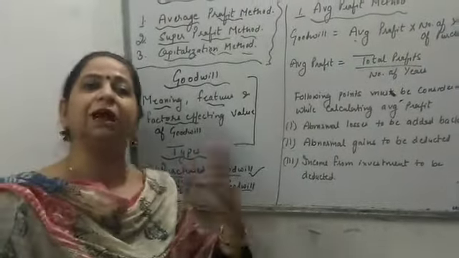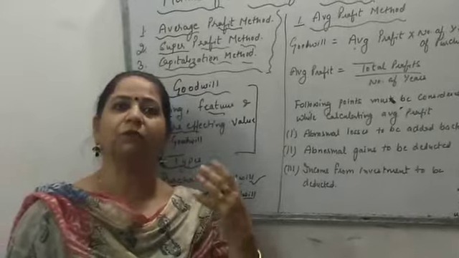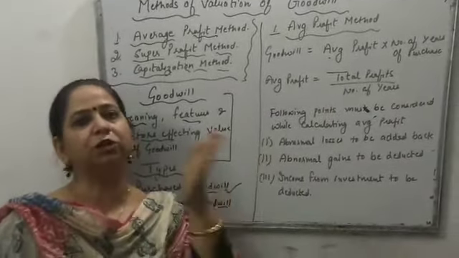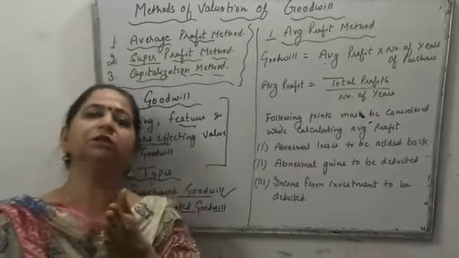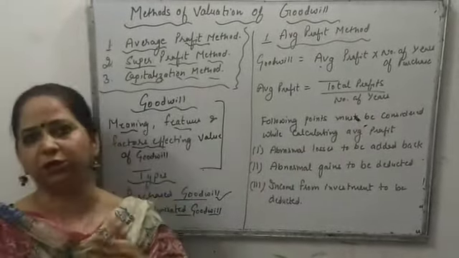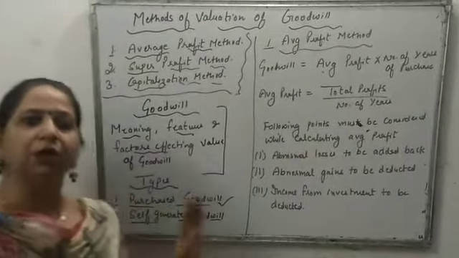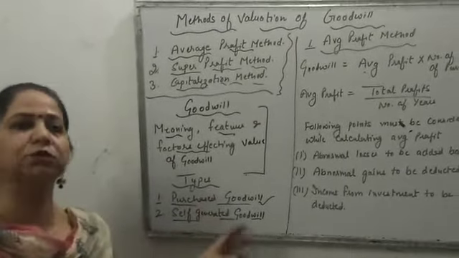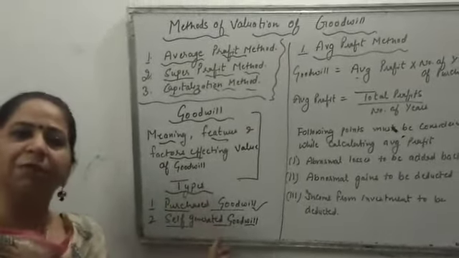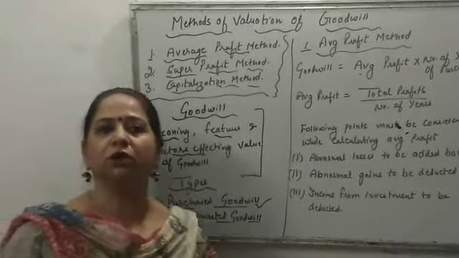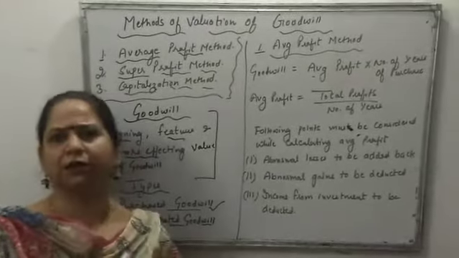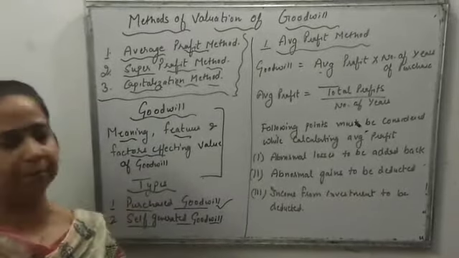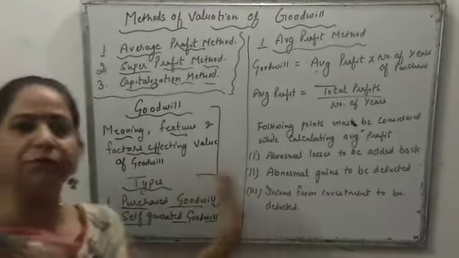Self-generated goodwill means inherited goodwill that we have taken from our ancestors, and from year to year such goodwill is being passed on to the next generation. So in this way, we are having two types of goodwill, but we make the entries in our books only for the purchased goodwill. But the self-generated goodwill is not at all calculated. It is just inherited from one generation to another.